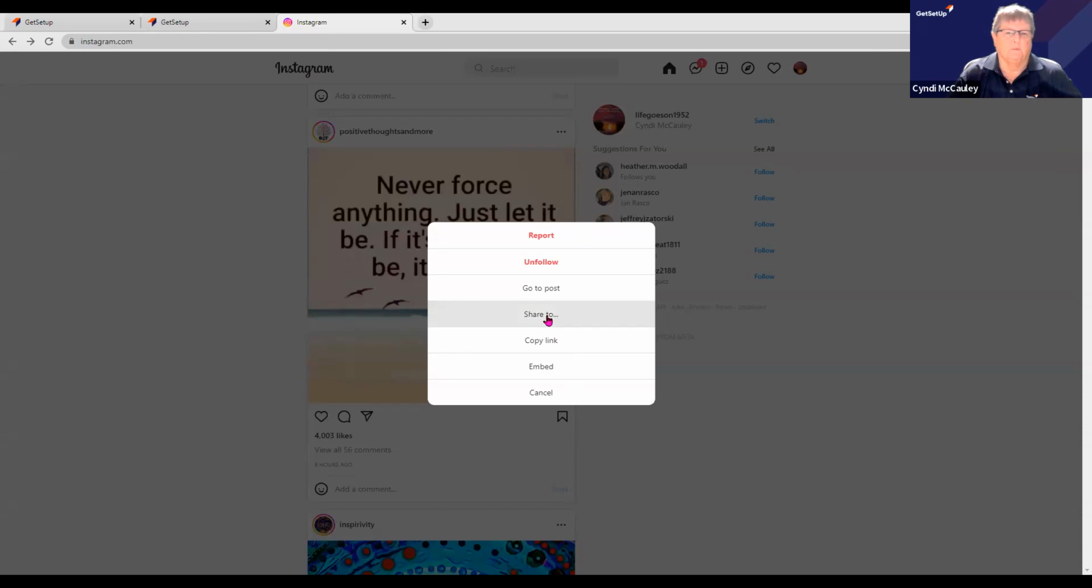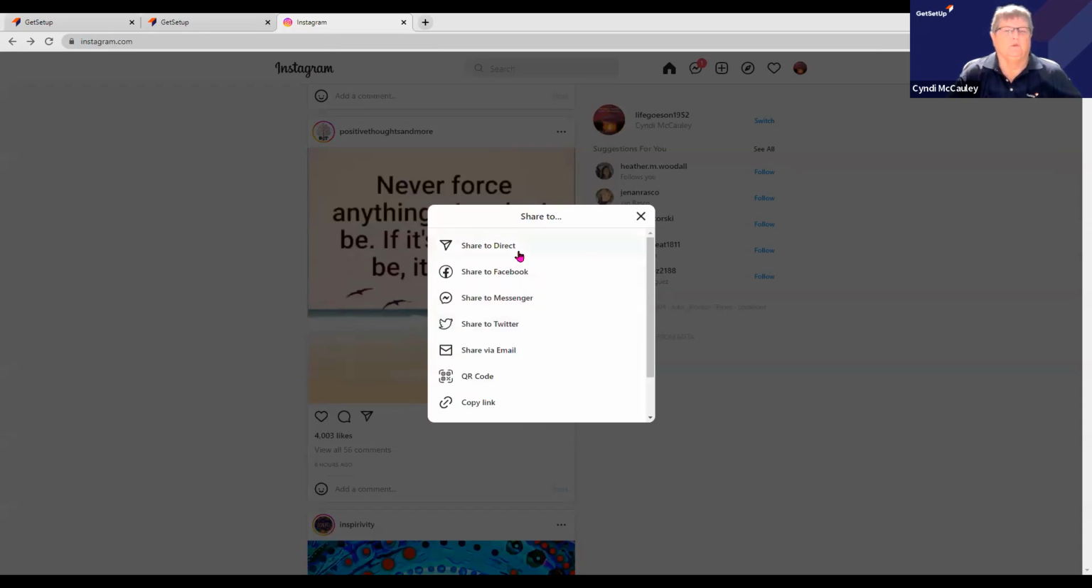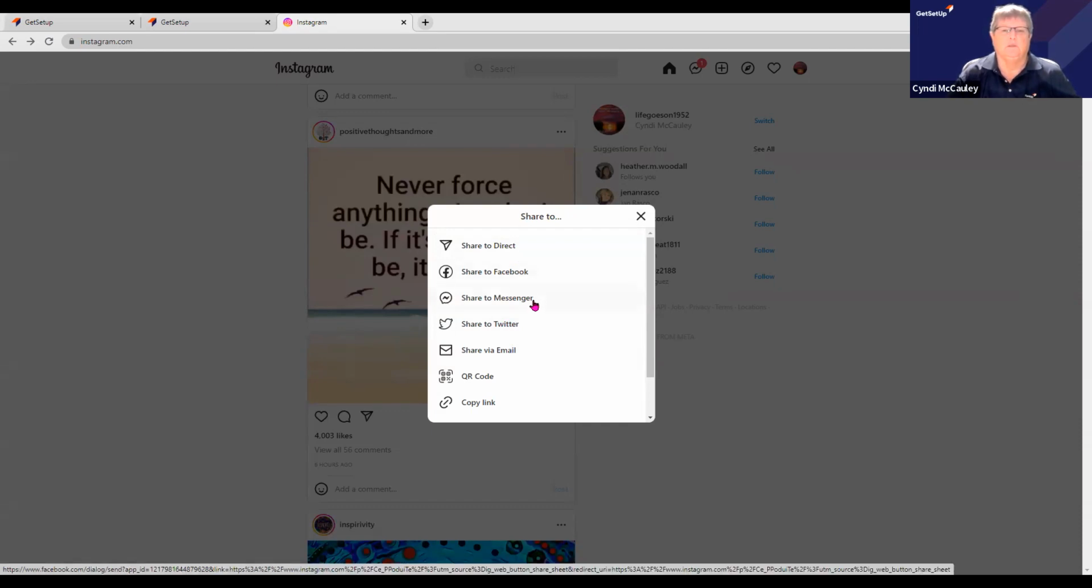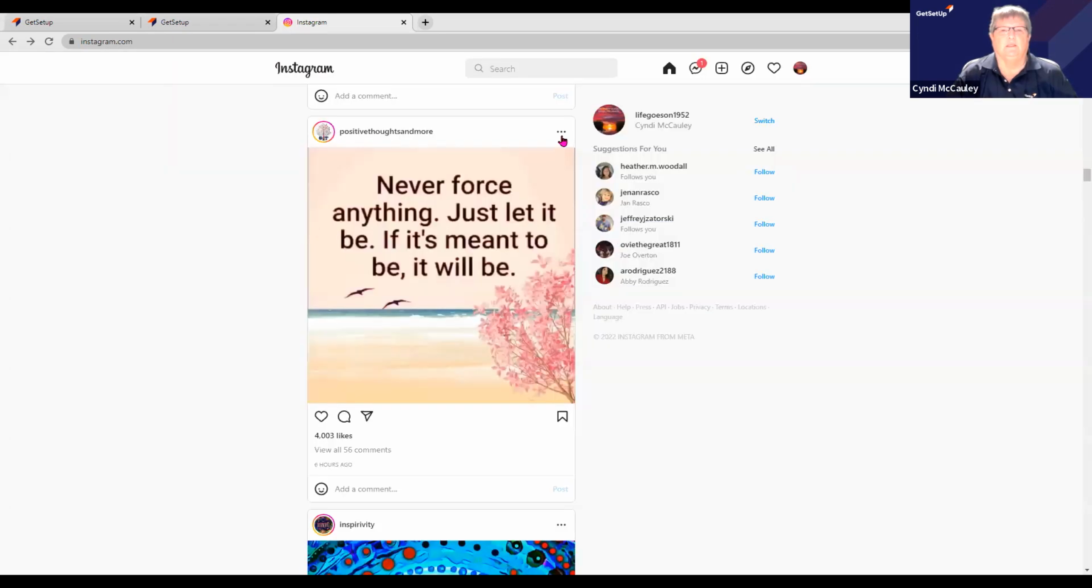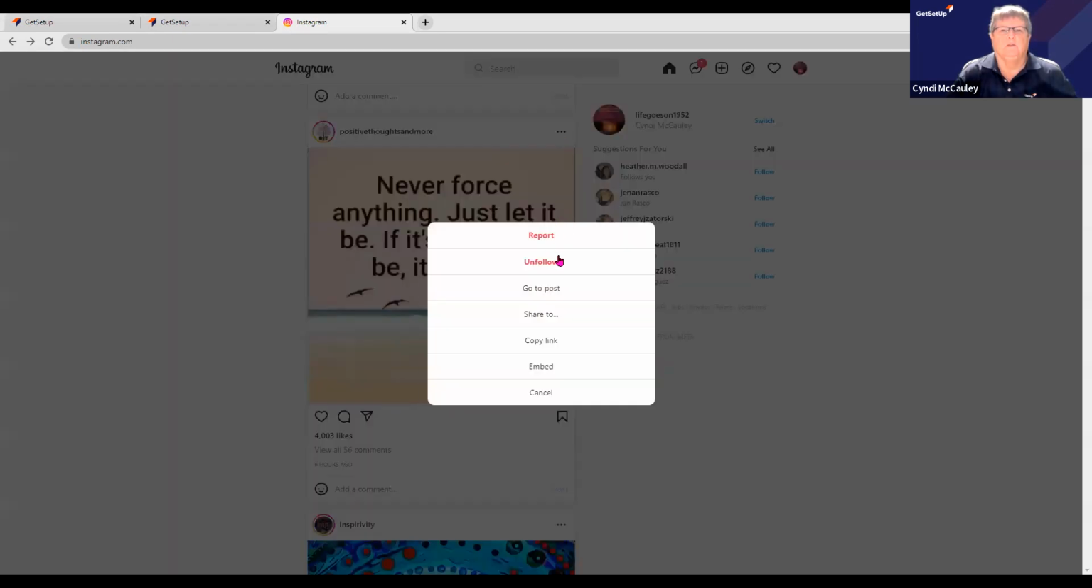If you click, for example, on share, it pulls up a box that says, how do you want to share it? Do you want to share it to Facebook? You want to send it to someone individually in Messenger, put it on Twitter? Do you want to email it to someone? So it's very easy to share these things by clicking on the 3 dots right up here and choosing one of these.